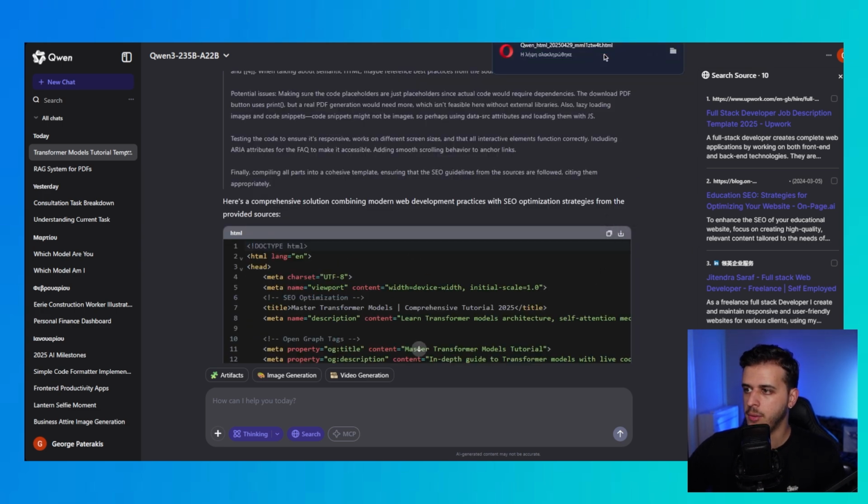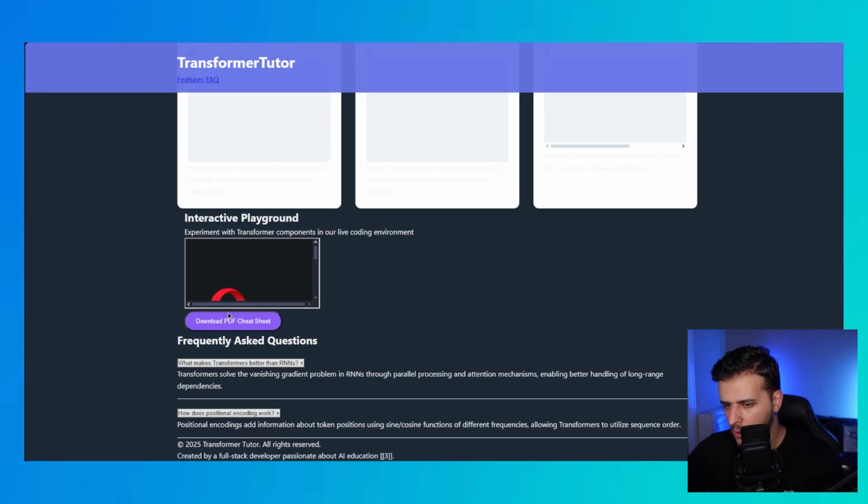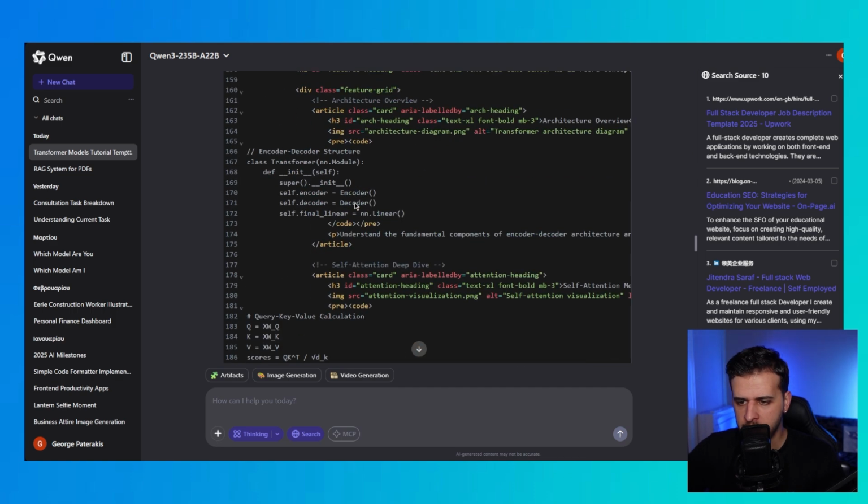So let's download this file, hit HTML. So this is the transformer page. Okay, it has way too many things. I wouldn't say it looks super good. Maybe I'm missing a file or something.